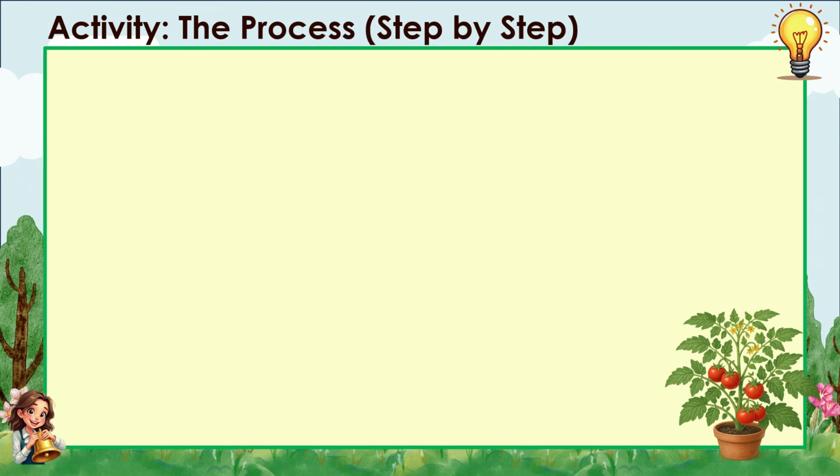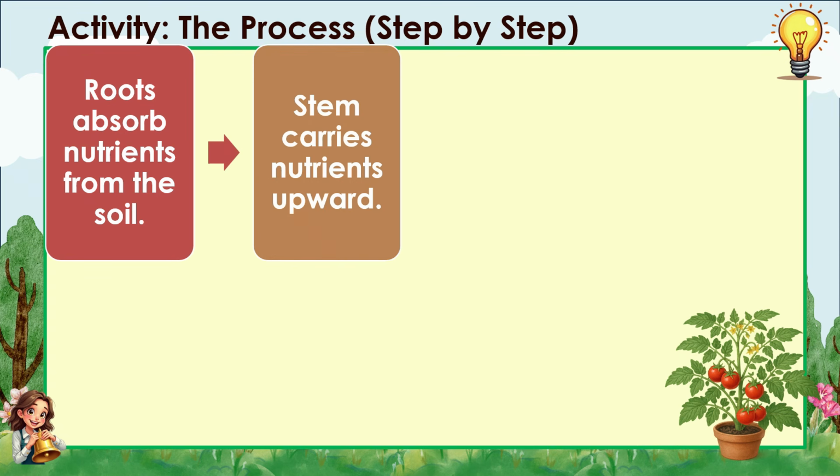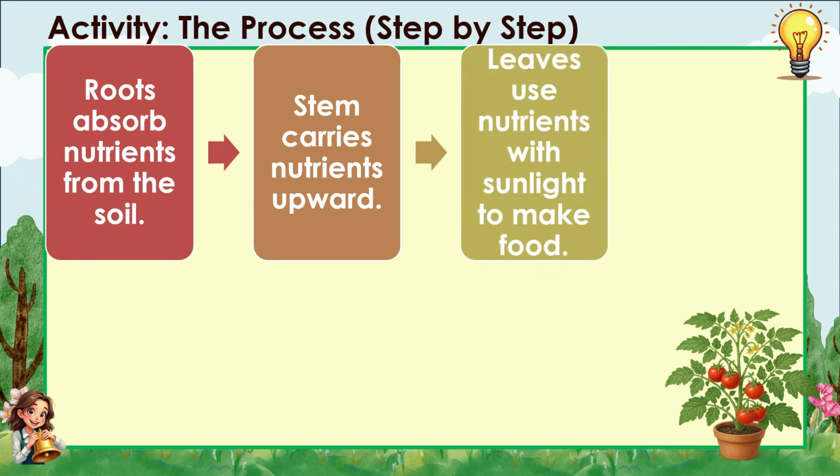For our activity, let's see the step-by-step process. How do plants get the nutrients from the soil? Can you name it? Okay. Yes, the roots absorb nutrients from the soil. The next is... Yes, the stem carries nutrients upward. Next is... Yes, leaves use nutrients with sunlight to make food.